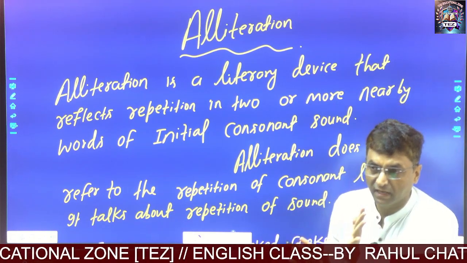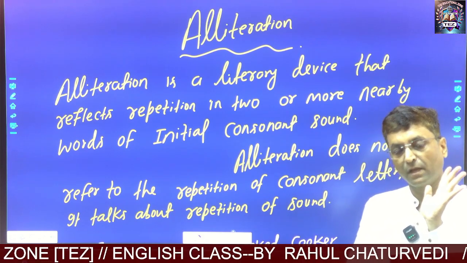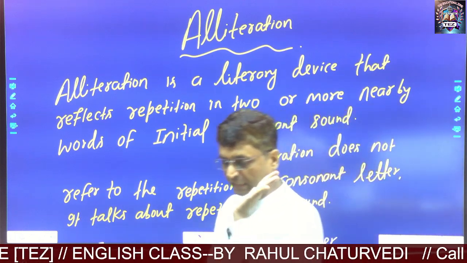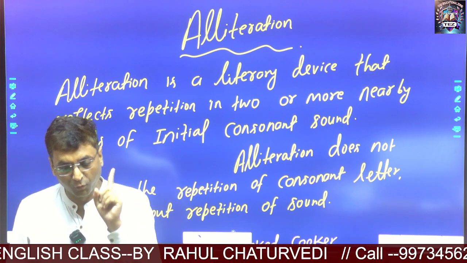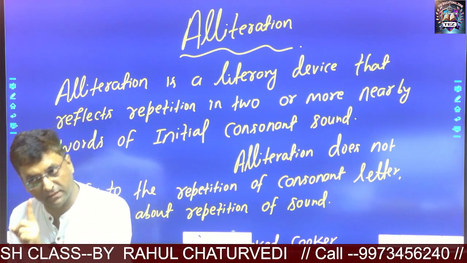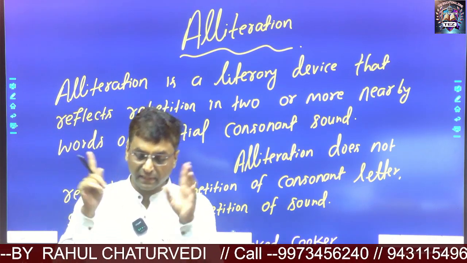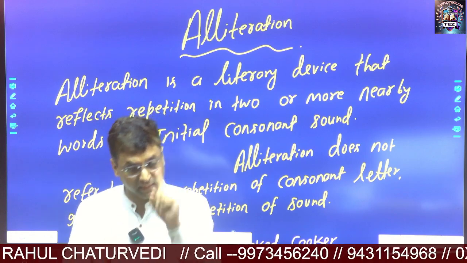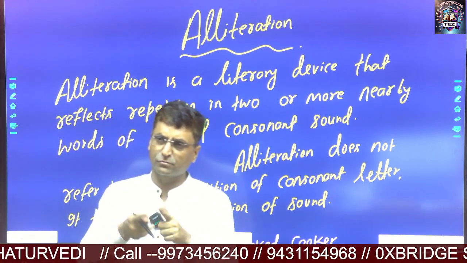It is a literary device that reflects repetition in two or more nearby words of initial consonant sound. Here I would like to add one more thing: alliteration does not refer to the repetition of consonant letters.